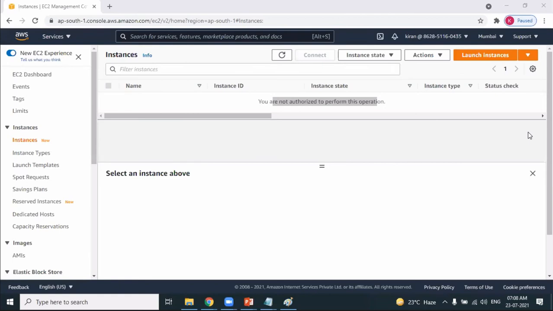Is there any difference between using a Linux instance and an Ubuntu instance? Regarding the EC2 instances you're talking about, both are different flavors of Linux. So 90% the syntaxes will be the same. 10% there will be minor differences, but any of the Linux machines are almost the same. Okay.